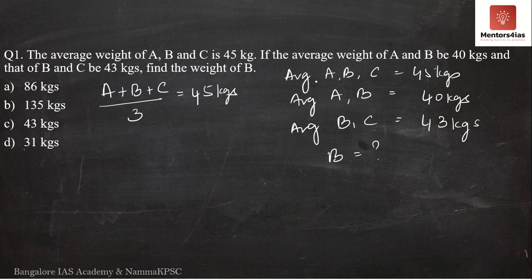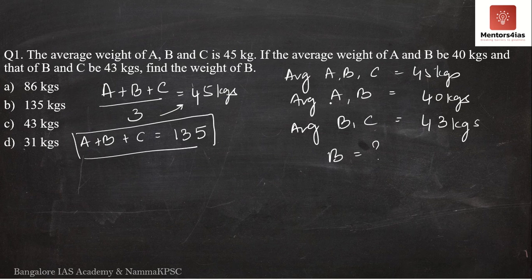From the first statement, the average weight of A, B, C, we get A plus B plus C, the whole thing divided by 3 is equal to 45. So we take 3 to the right hand side. We get A plus B plus C is equal to 45 into 3. 5 threes are 15, 1 carry, 4 threes are 12, plus 1 is 13. So A plus B plus C is 135.